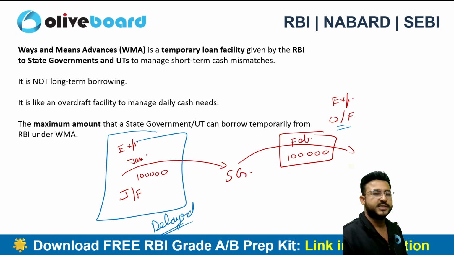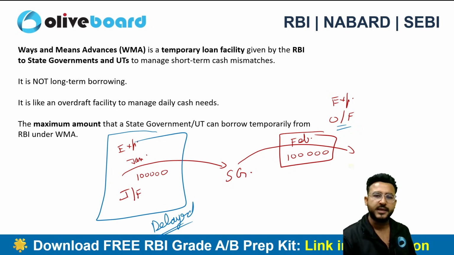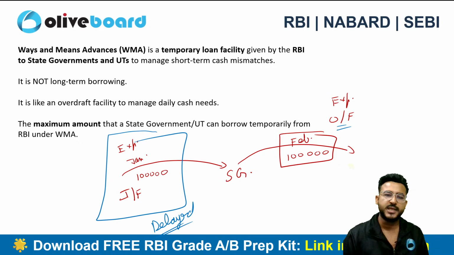No matter I am not receiving the money in January from some entity, but I have to pay the money to another entity in February, the same 1 lakh rupees. So this becomes a cash flow mismatch. And in order to fill this cash flow mismatch, we do have the ways and means advances.